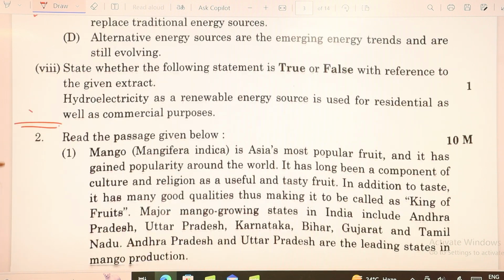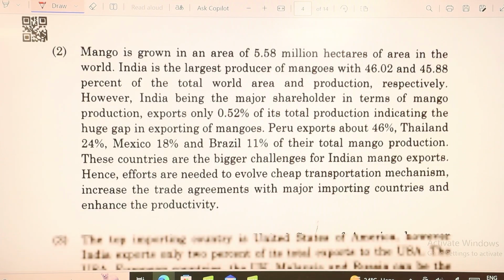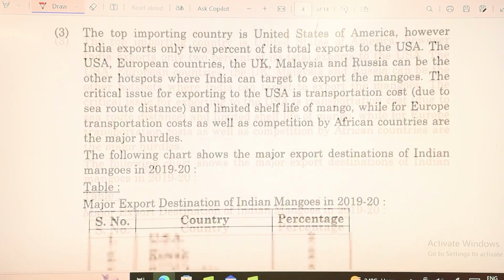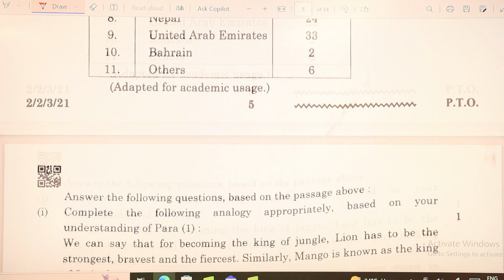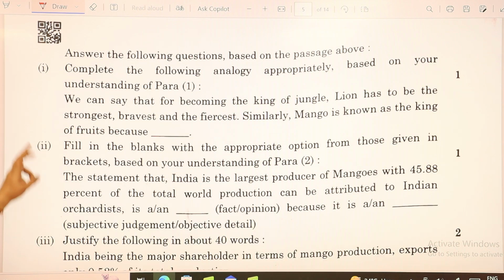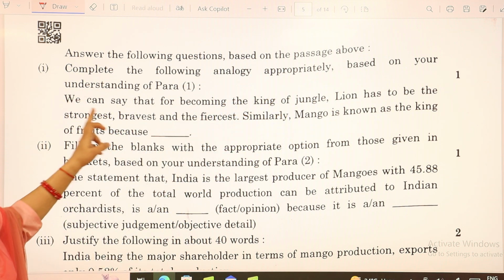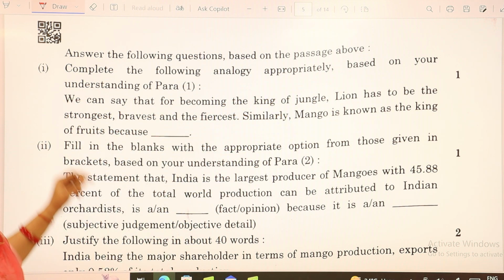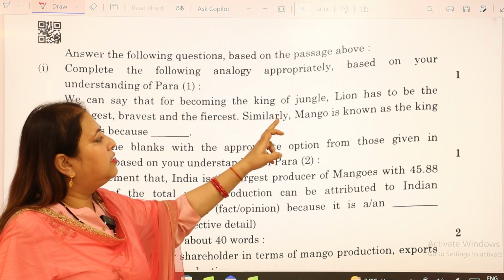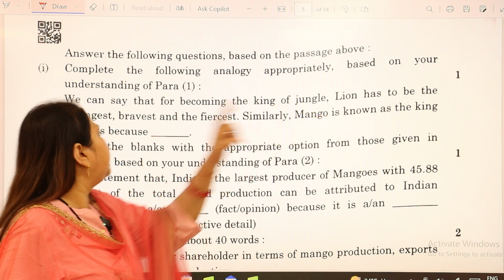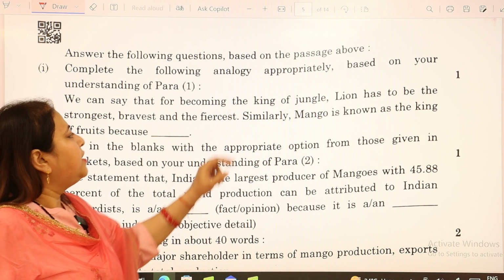Then we move to the second comprehension. Now we move to the second paragraph, to which we have the questions. The first question says, complete the following analogy appropriately based on your understanding of para 1. We can say that for becoming the king of jungle, lion has to be the strongest, bravest and fiercest.